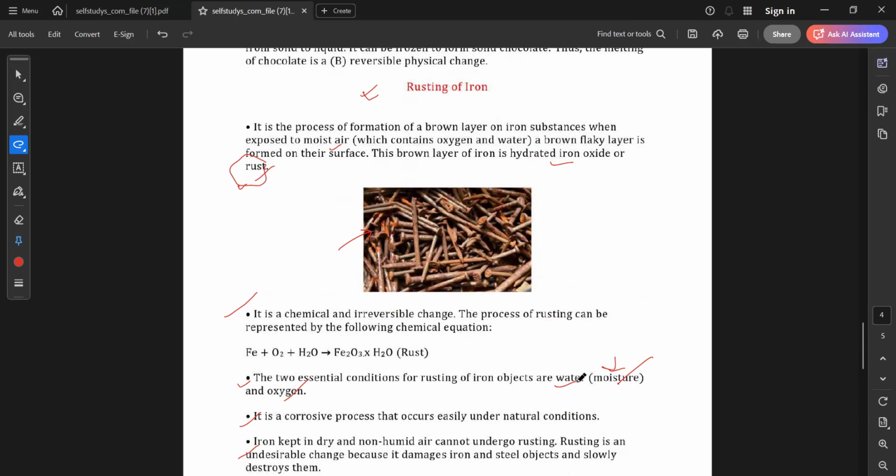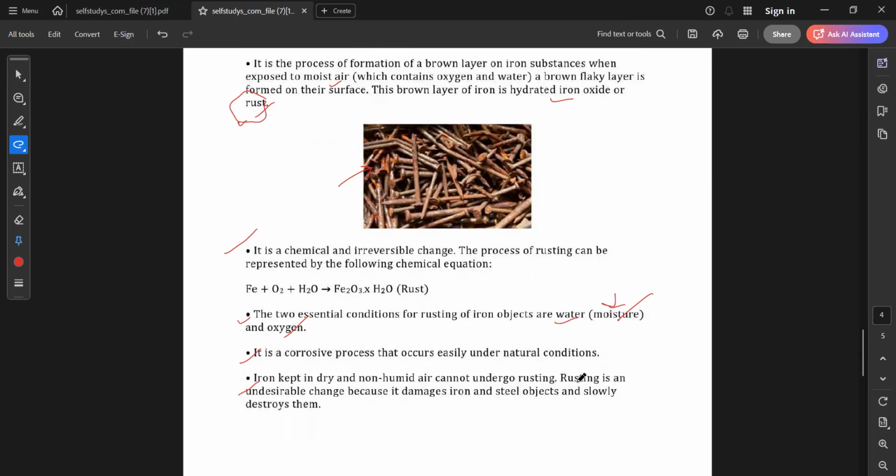So what is mainly required? When you keep something outside your home, what happens? It receives rain, right? It receives water. It receives moisture from the air. It receives oxygen, right? Because you have not taken care of it. So slowly, day by day, rusting forms like this. First, the iron was very shiny in color.